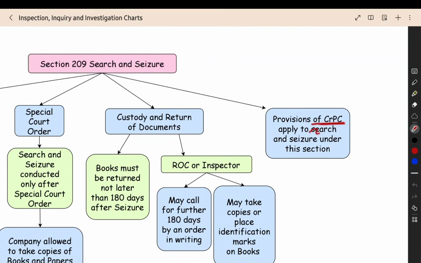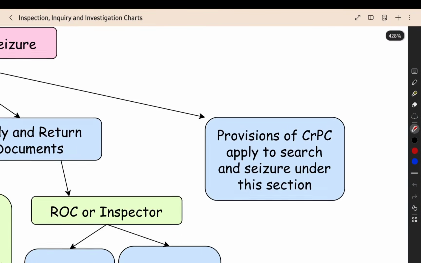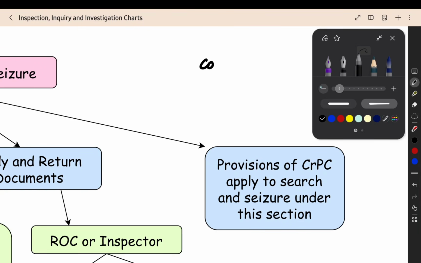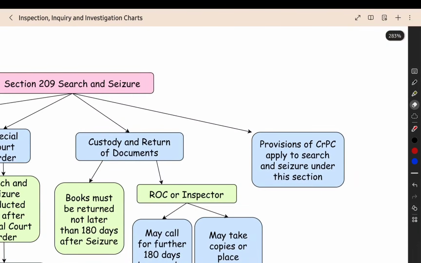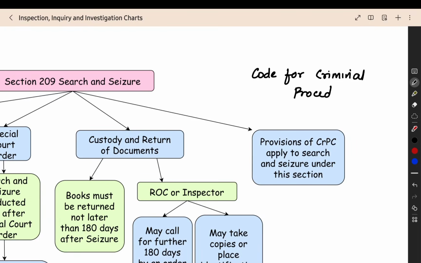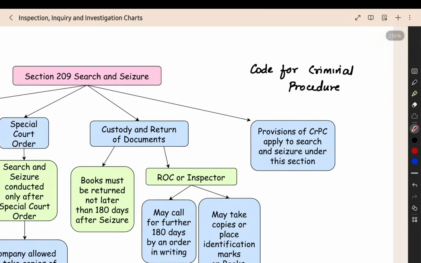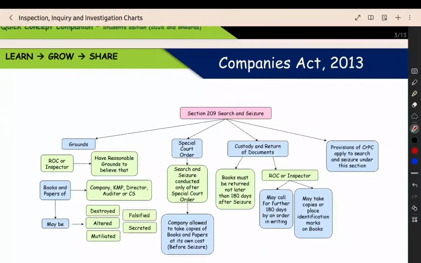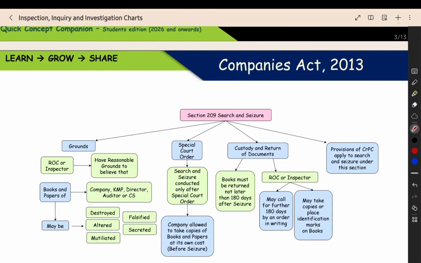Provisions of CrPC apply to search and seizure under this section. CrPC is nothing but the Code of Criminal Procedure. Whatever procedure is given under this code for search and seizure will be applicable, like that they are saying. So that's all about section 209.